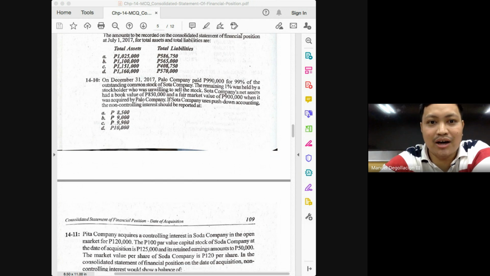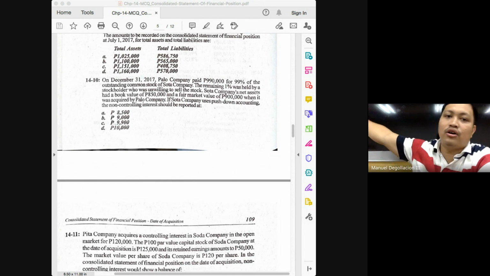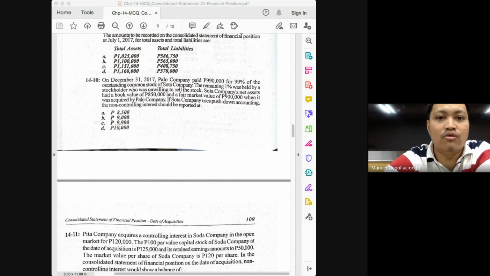Basically, under push-down accounting, if I remember it right, there will be no goodwill attributable to the non-controlling interest. So you make sure that the difference in our third column will just be 0. That's basically what we will do in push-down accounting.